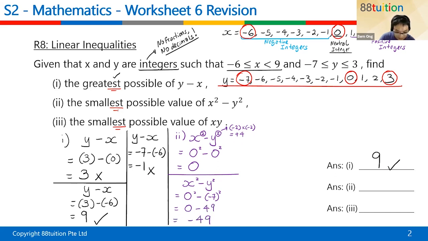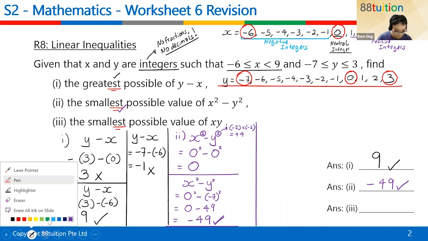And the question is looking for the smallest. Isn't this smaller than 0? Yes. So I can conclude that minus 49 is actually the smallest number. So can you see now? I'm using the extreme numbers to help me. For this type of question, it's about guess and check. There isn't a standard method, because the question possibility is too much.